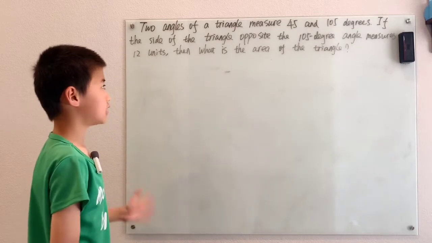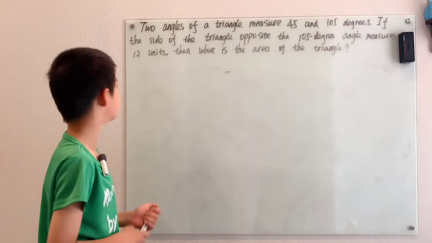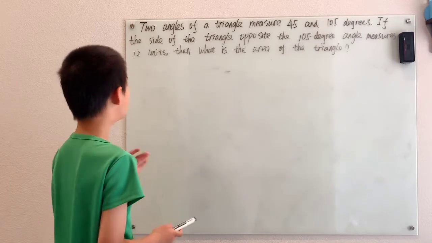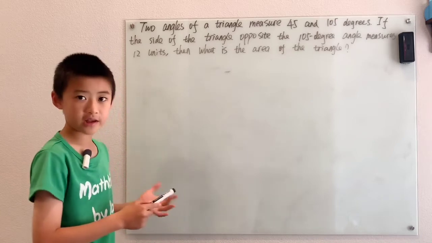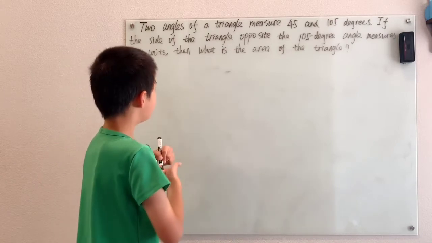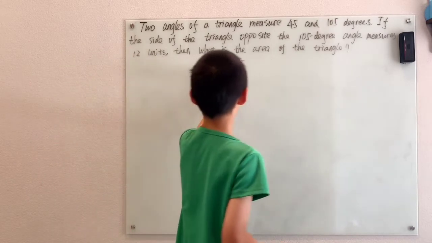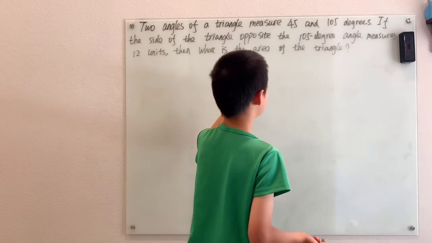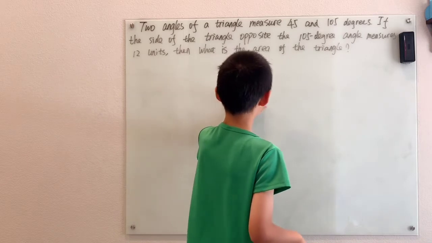Two angles of a triangle measure 45 and 105 degrees. If the side of the triangle opposite the 105-degree angle measures 12 units, then what is the area of the triangle? Now here, I can obviously draw a picture to see, a 45 degree and 105 degrees.